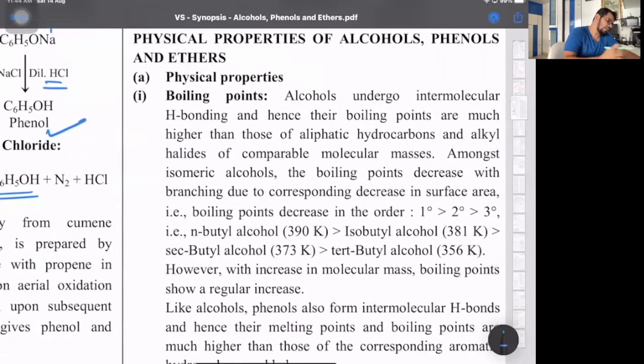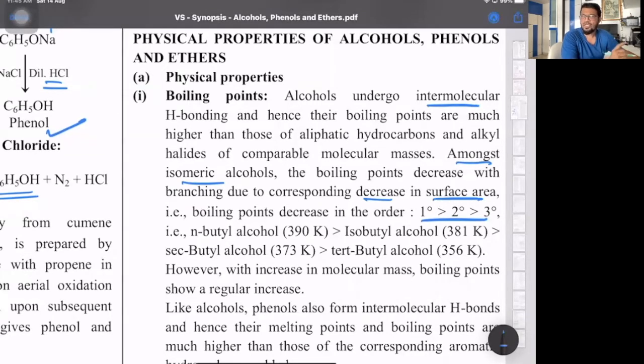Then physical properties, boiling points. Alcohols show intermolecular H bonding, so their boiling points are higher. Normally as the molar mass increases, boiling point increases, but among isomers, as branching increases, the boiling point decreases. That's due to surface area. So it's primary, secondary, and tertiary.